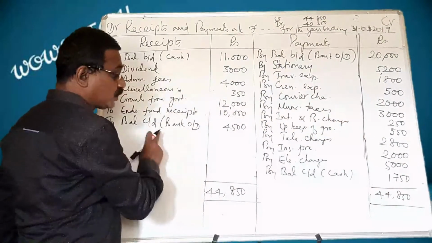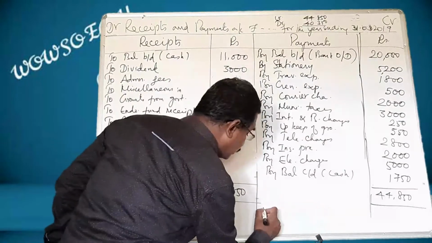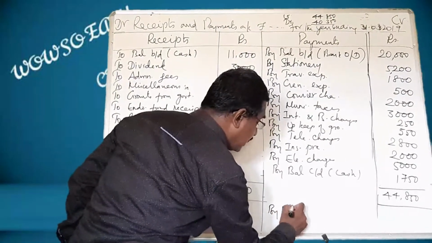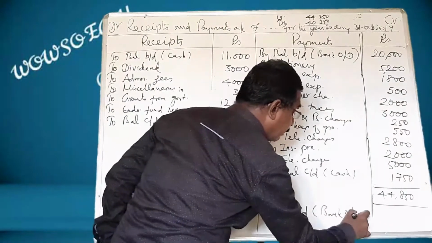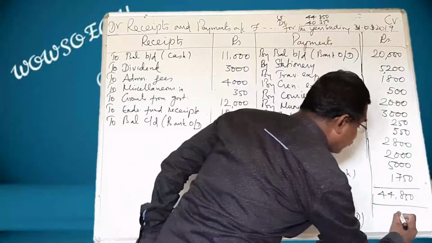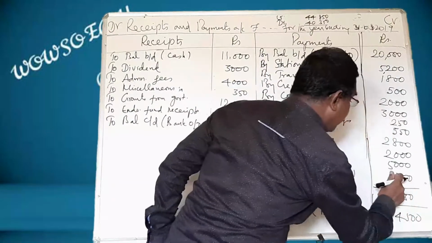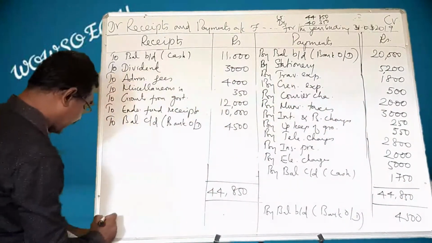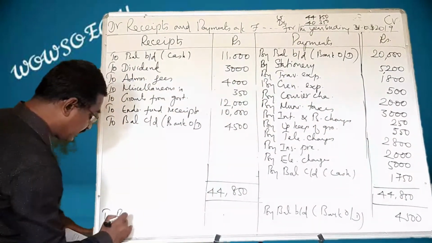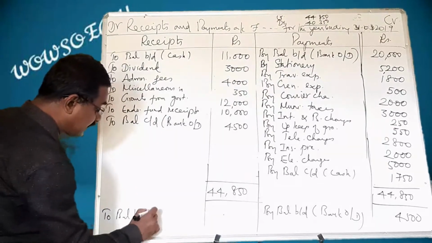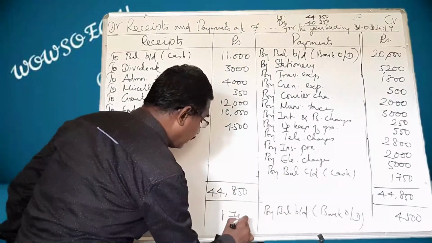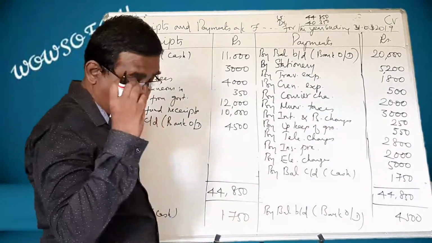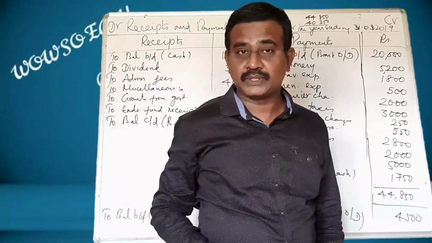This bank OD should be brought to the credit side. How to write? By balance brought down, within bracket bank OD, 4,500. This cash balance should be brought to this side: to balance brought down, cash. What is that amount? 1,750. And hope you have understood the thing.